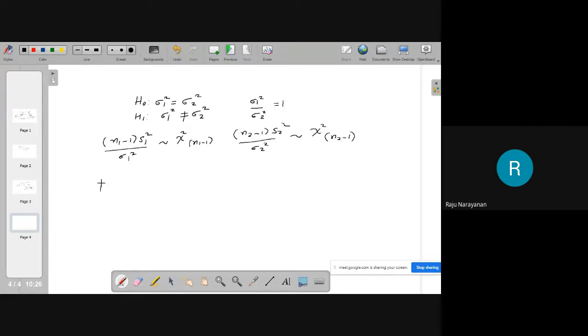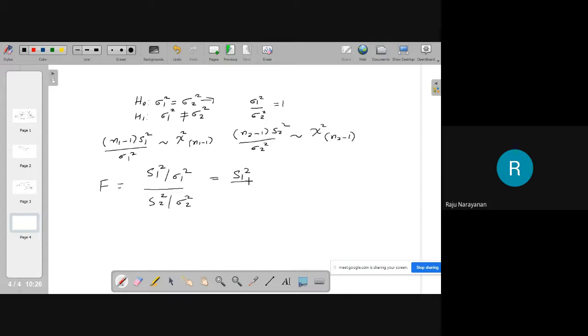Therefore, the ratio of two independent chi-squares divided by their degrees of freedom, that is, s1 square by sigma 1 square divided by s2 square by sigma 2 square. Under the null hypothesis, sigma 1 square by sigma 2 square is 1.